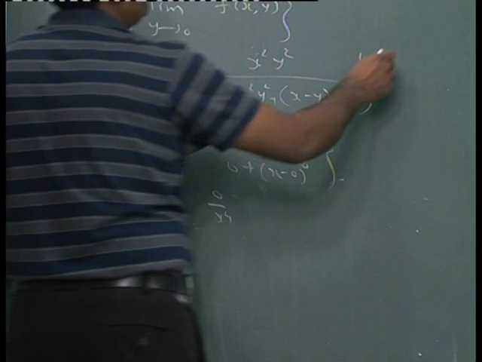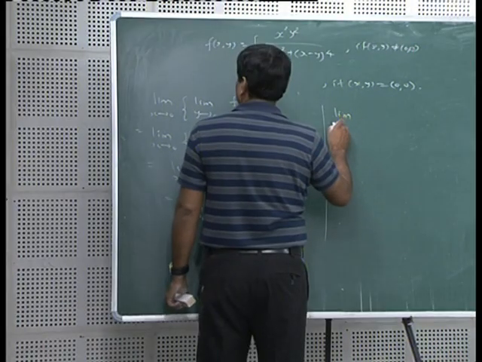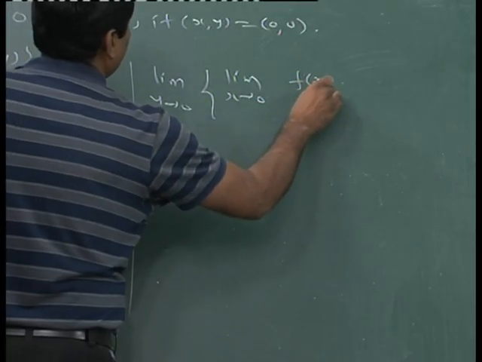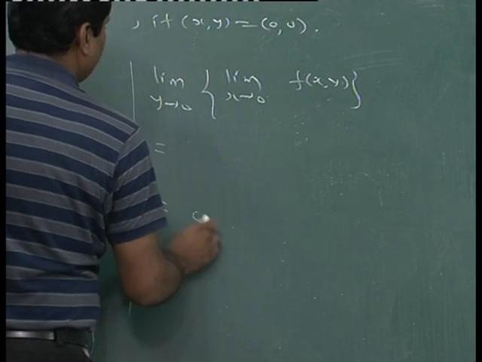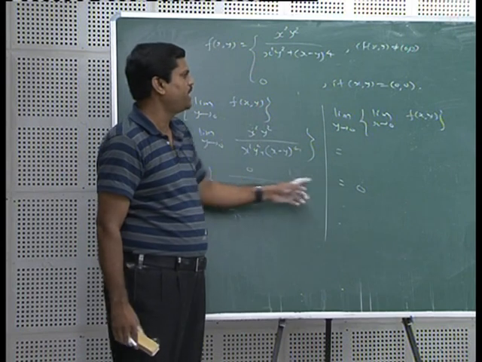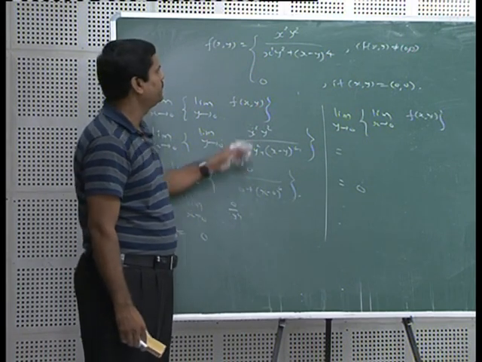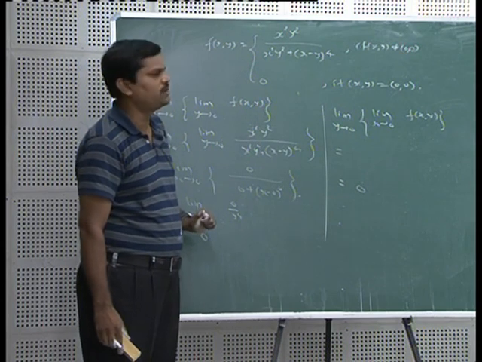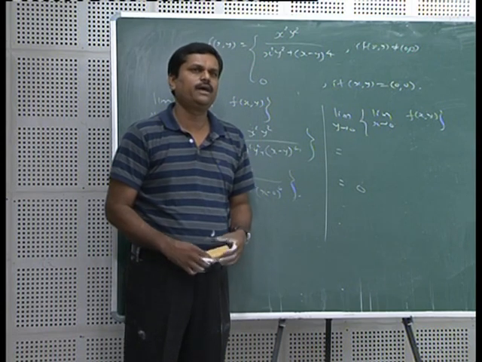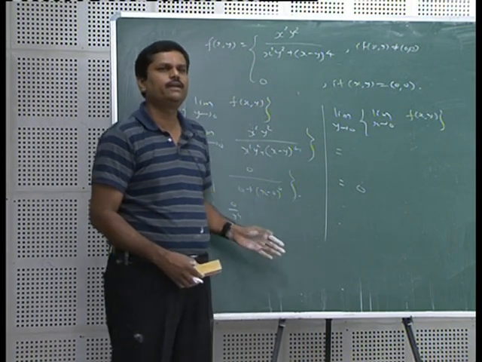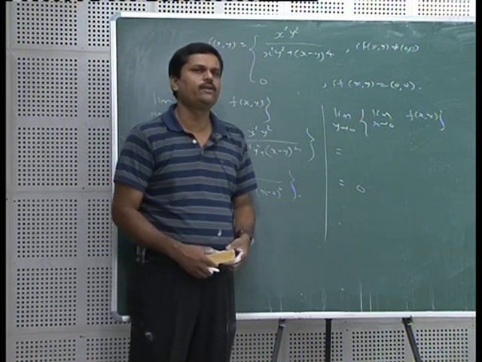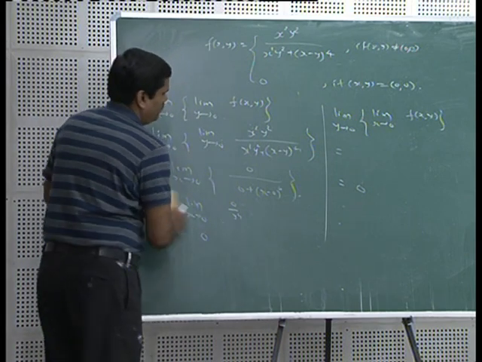Similarly, if you find the other repeated limit, means this thing limit y tends to 0, limit x tends to 0 of f of x comma y, then also you will get the same answer 0. So, both of these repeated limits exist, they are equal, but what we have seen just now, okay, this double limit does not exist at 0 0. Okay. So, remember, if two repeated limits exist and they are equal, one cannot conclude the double limit will also exist. So, the concept of repeated limit cannot be used to find the value of the double limit. Okay.